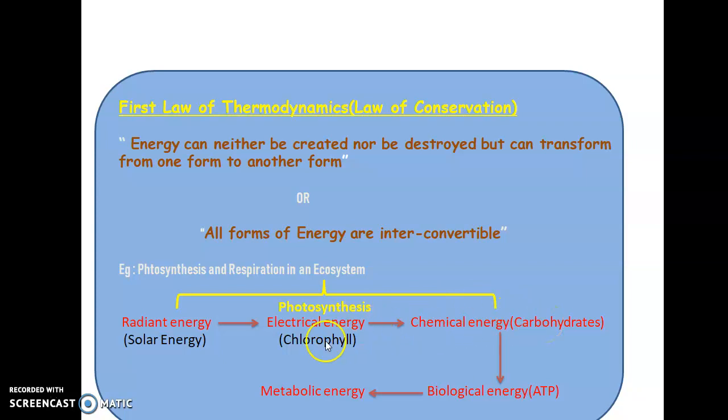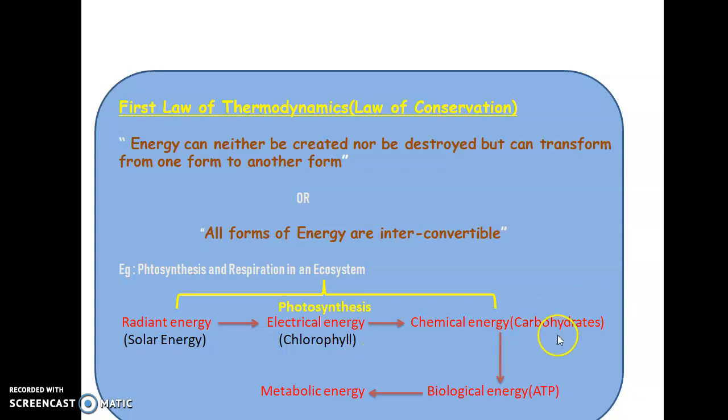Okay, so in this particular process you can see that the electrical energy is getting converted into chemical energy. So in this simple reaction the radiant energy is first converted into electrical energy and then converted into chemical energy. So we know that, as I have already told you in the previous class,